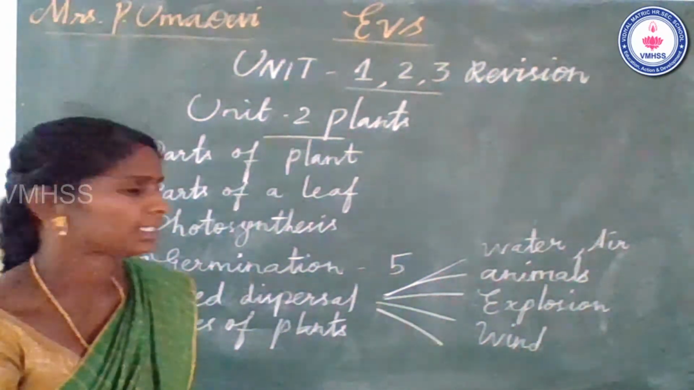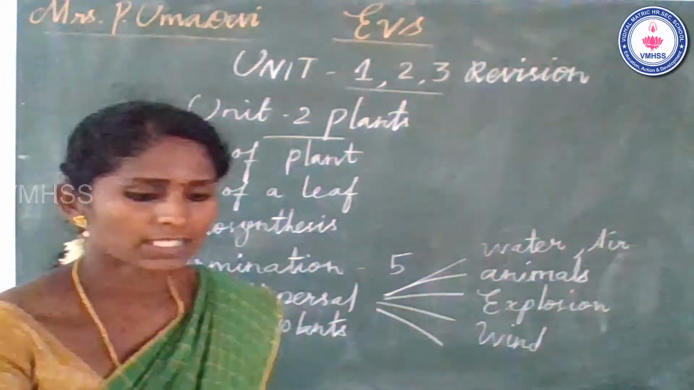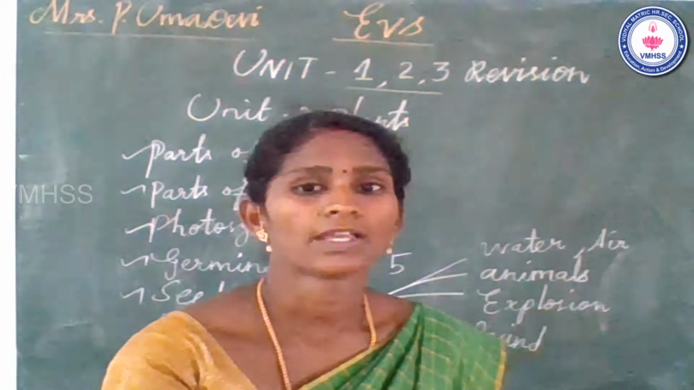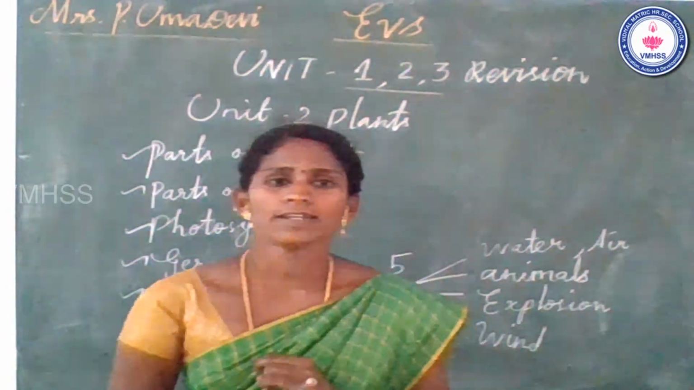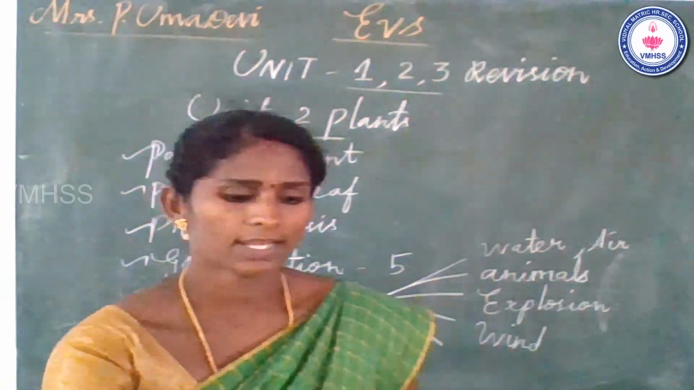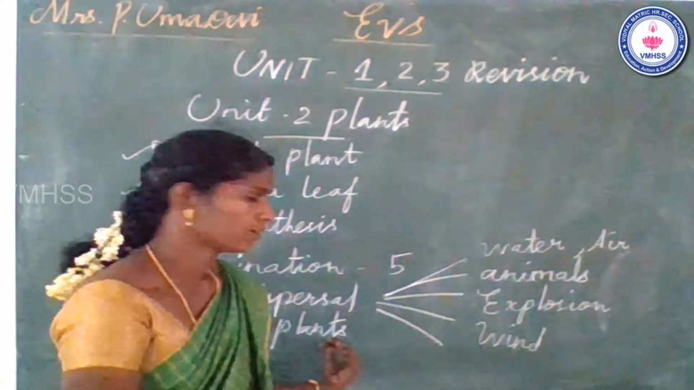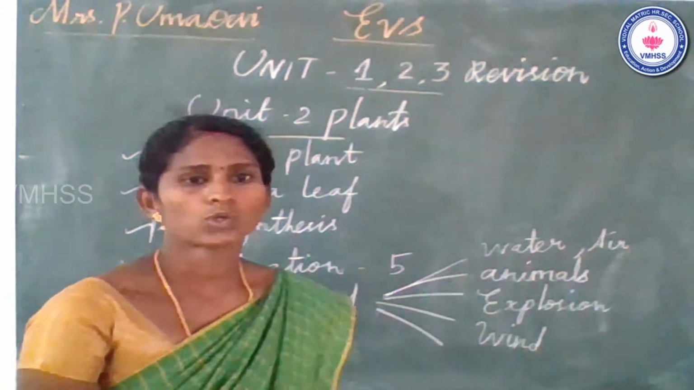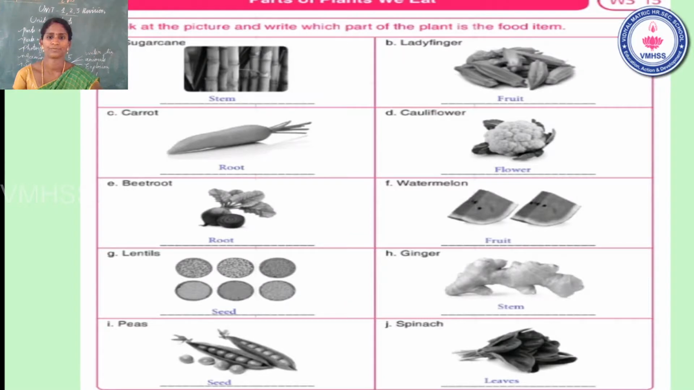Then what are some other uses of plants? Yes, the plants are used as medicines, to make clothes, and to make food items. So now we can see the assessment part: parts of plants that we eat. You already revised the topic.